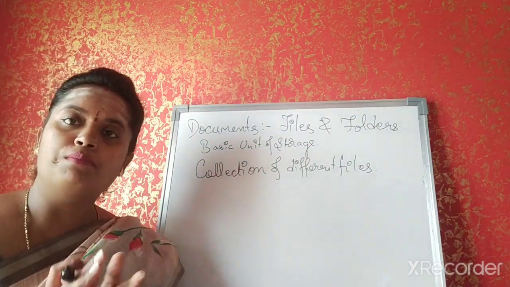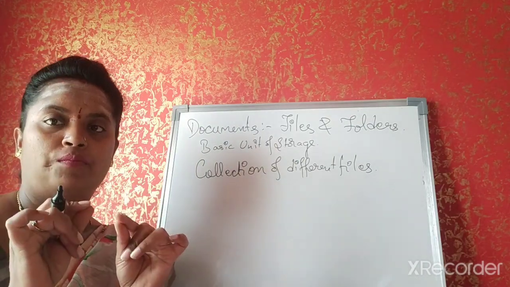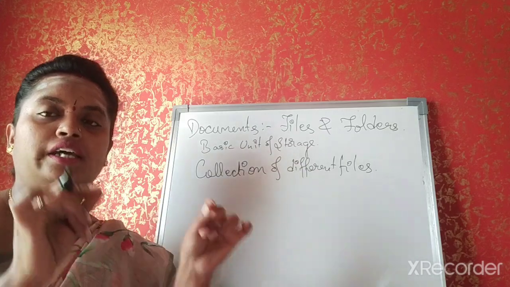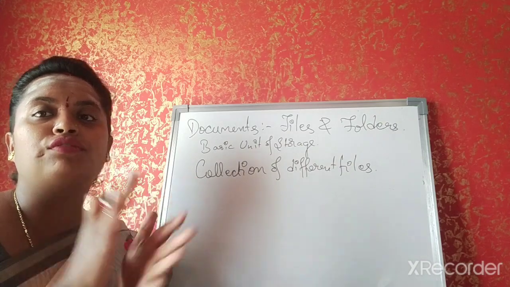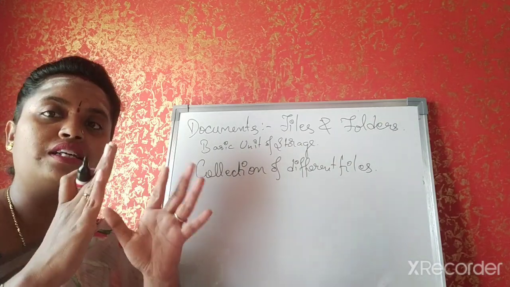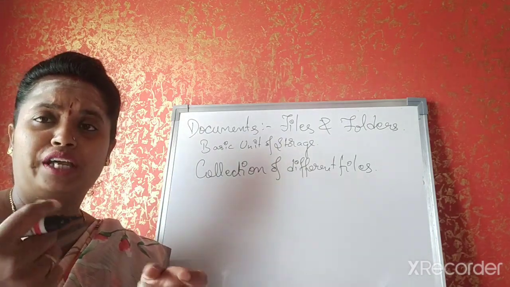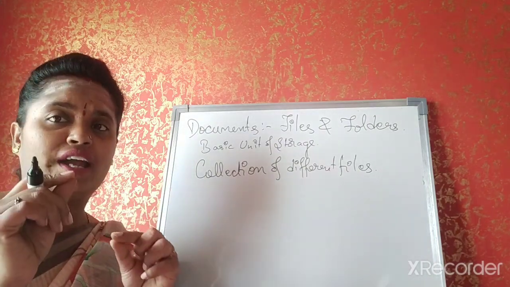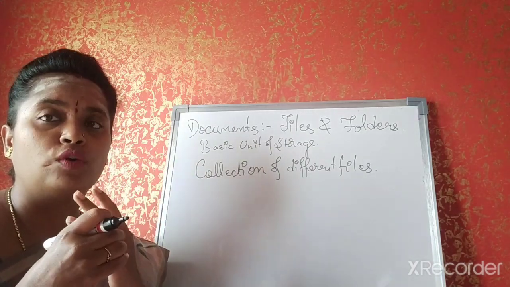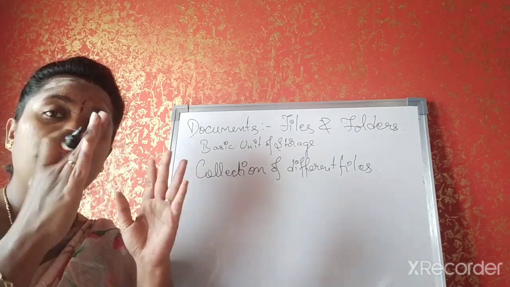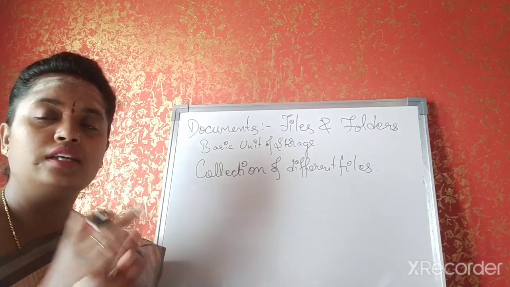For example, a single sheet of your textbook is a file. It contains the information. If you put all the pages together, that's a folder. That will become a book, right? So that is a folder. In each textbook, if you take one chapter, each one is a file. But once you put all the chapters together from all the subjects, that will become a folder. Now you have a folder of files containing different subject lessons. Understand? Did you get it?